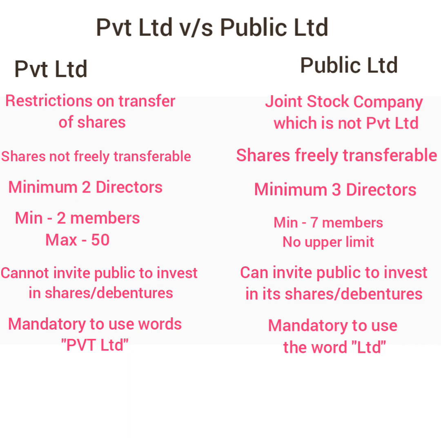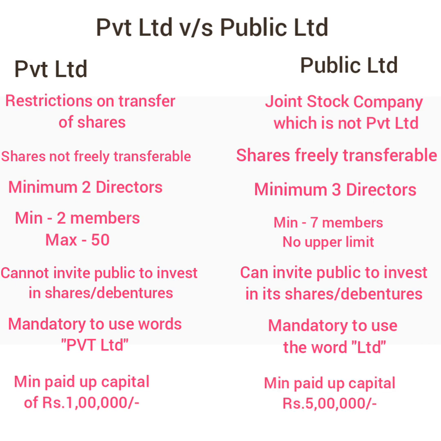To start a private limited company, you need to have a minimum paid up capital of rupees 1 lakh. In other words, the owners should invest minimum 1 lakh to start a private limited company. The 1 lakh should be invested from the pocket of the owners or the shareholders. In case of public limited company, the minimum paid capital required is rupees 5 lakhs.